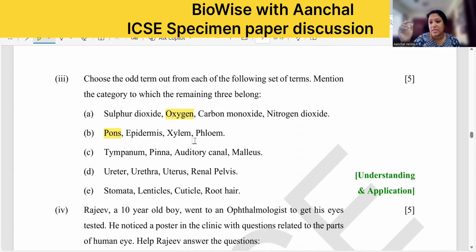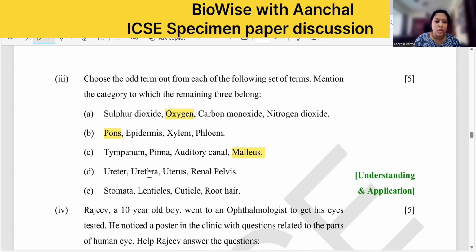Plant tissue was in 9th standard. Pons is in the current standard. You should know about these terms. In absorption in plants, these terms are given. So epidermis, xylem, and phloem are plant tissues. They are part of the plant vascular system or the layer cells, right? So they are the plant tissues. Tympanum, pinna, auditory canal, and malleus. In this case, malleus is the odd one out because the rest are parts of the outer ear.